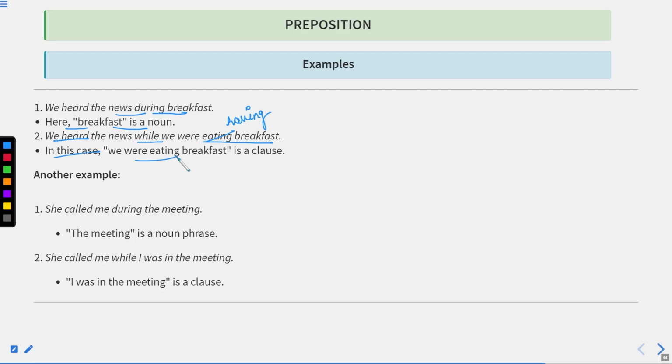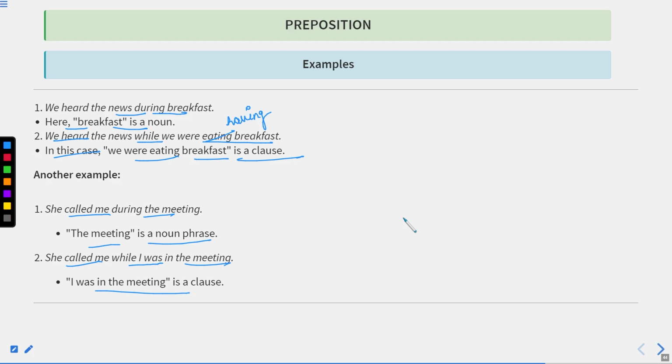In this case, we were having breakfast is a clause. She called me during the meeting. The meeting is a noun phrase. She called me while I was in the meeting. So I was in the meeting is a clause. So this is the simple difference between while and during. After during we have a noun or noun phrase, but after while we have the entire clause or sentence structure, that is subject plus verb. So this is the main difference between during and while.